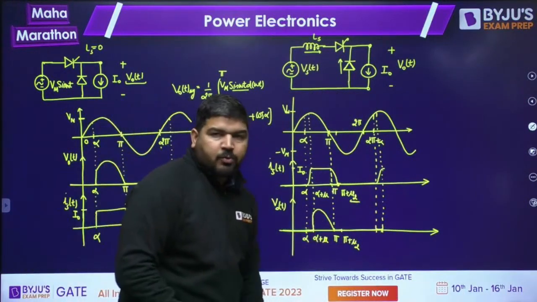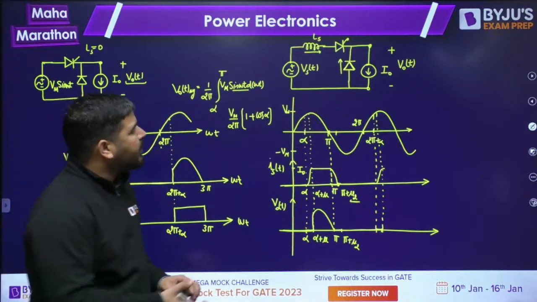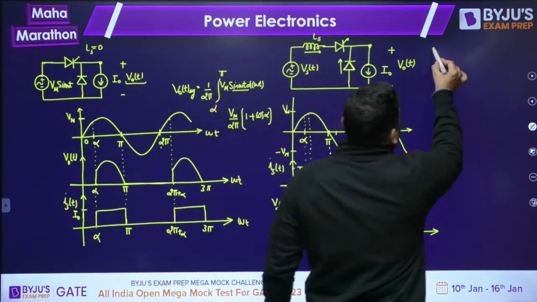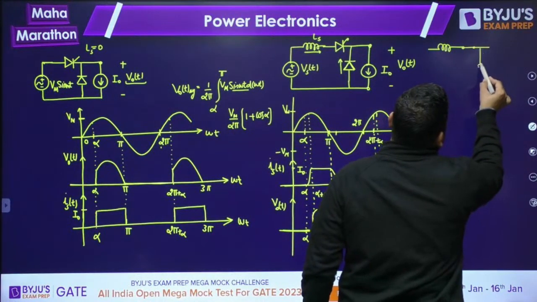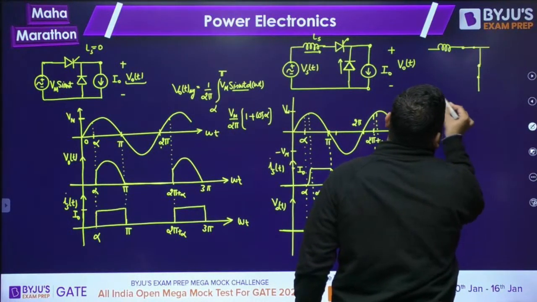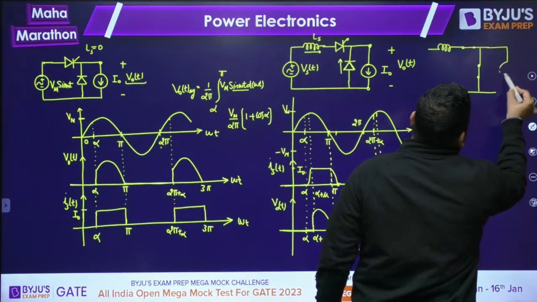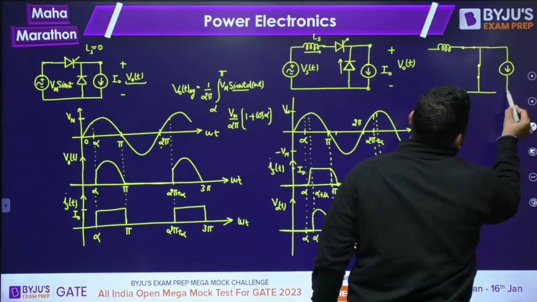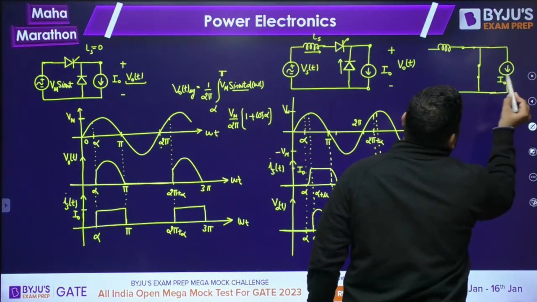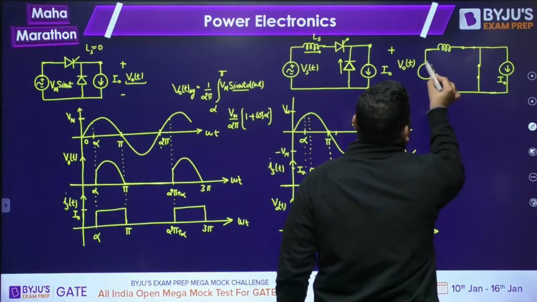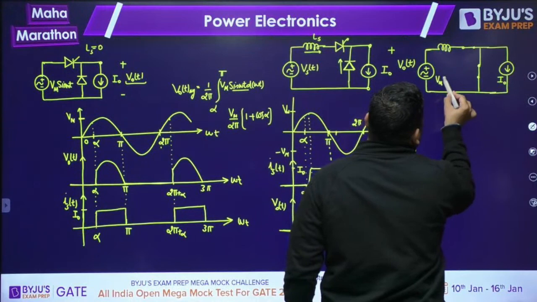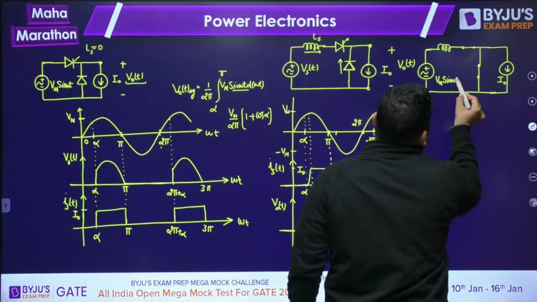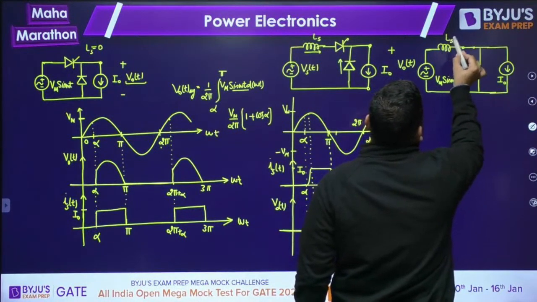And what will be the average output voltage? How to calculate that? It's very simple. During the overlapping interval, the circuit will look like this. This thyristor will be shorted and this diode will also be shorted, okay? And here you have the current source. Is it fine, guys? This current source is of I naught value and this source is a sinusoidal source, Vm sin omega t, and this is my Ls.